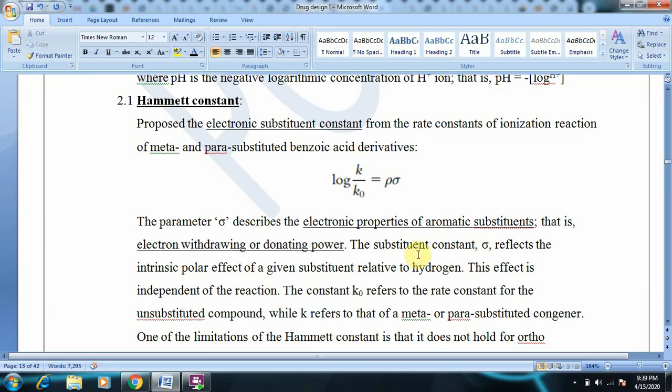The constant K naught refers to the ionization rate constant for the unsubstituted compound. For our example, we took it as benzene. And K refers to the meta or para substituted congener. Suppose we are substituting amine at the meta position, its rate constant is defined by K, and if it was benzene, its rate constant is defined as K naught. And sigma is the Hammett constant, that is, the electronic properties of the aromatic substituent, based on electron donating or electron withdrawing power.